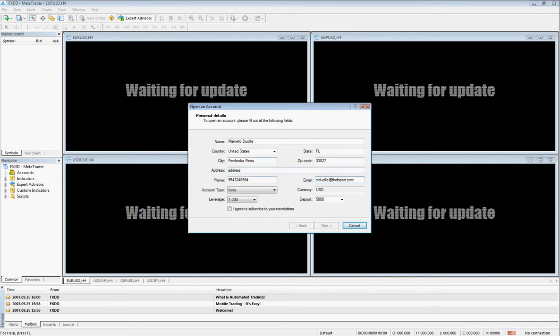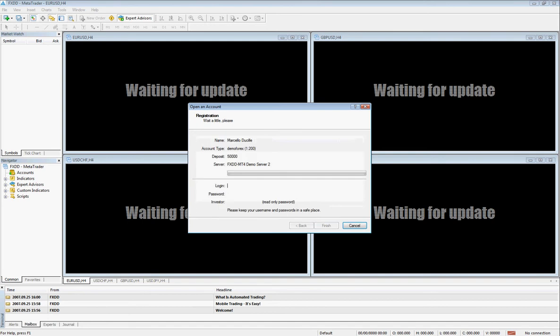Now here we can choose basically whatever deposit amount that we'd like. We're going to make this a $50,000 standard account. And check on I agree to subscribe to your newsletters. That's a requirement to get the next button highlighted. We're going to hit next, next again,